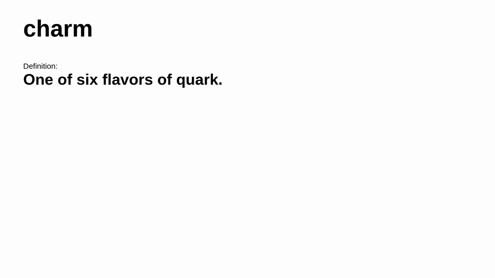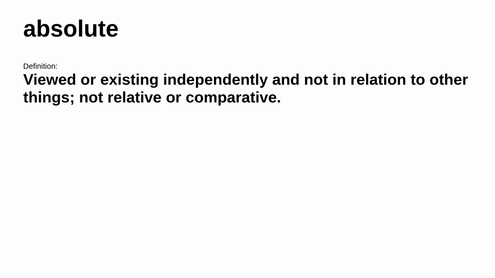In other places, it means one of 6 flavors of quark. Moving on. The next word is absolute. It means not qualified or diminished in any way, total. For example, absolute secrecy. However, in a different situation, it means viewed or existing independently, and not in relation to other things, not relative or comparative. For example, absolute moral standards.